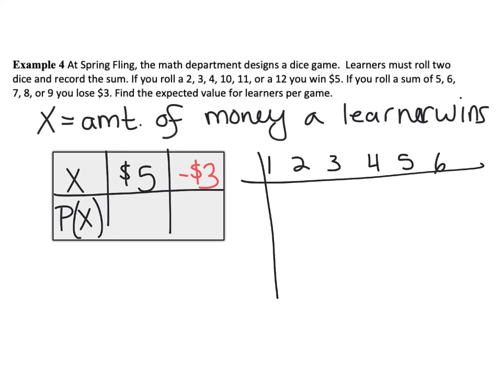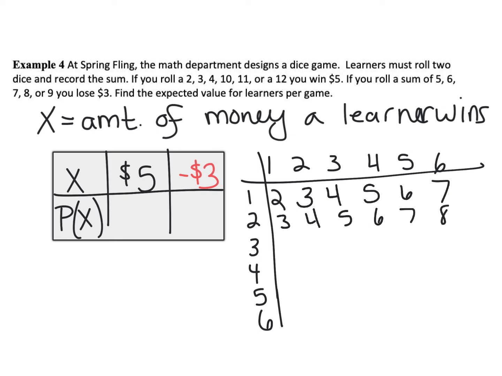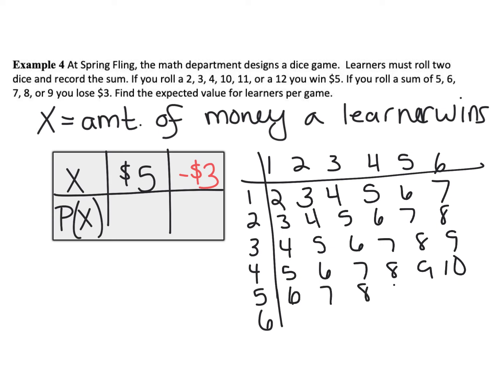So if I roll a die, I could get 1 through 6, but I need to consider that I'm rolling 2 dice and finding their sums. So I'm going to sum 1 and 1 to get 2, then I sum 2 and 1 to get 3, and I continue this, adding the 2 dice together. Next row, 2 and 1 is 3, 2 and 2 is 4, 5, 6, 7, 8. 3 and 1, 4, 5, 6, 7, 8, 9. 4 and 1 is 5, 6, 7, 8, 9, 10. 5 and 1 would be 6, 7, 8, 9, 10, and 11. If I roll a 6 and a 1, that's 7, 8, 9, 10, 11, and the highest sum I could get is a 12.